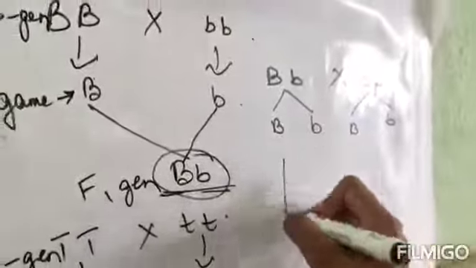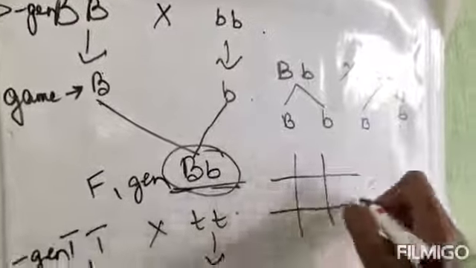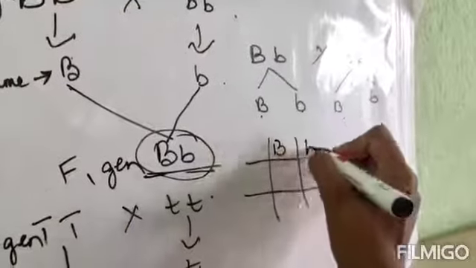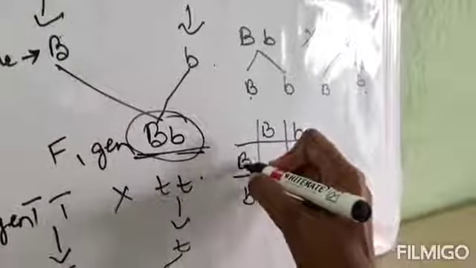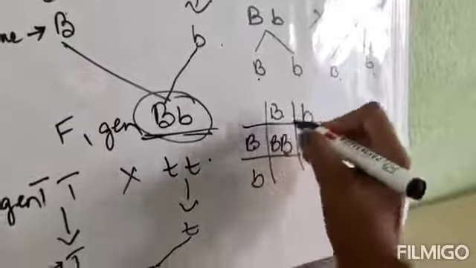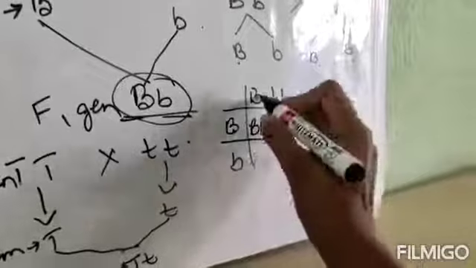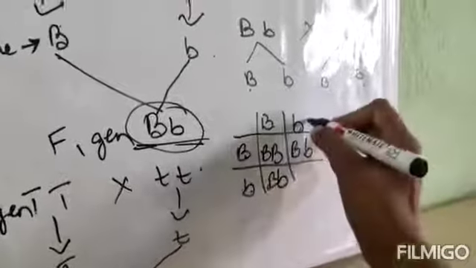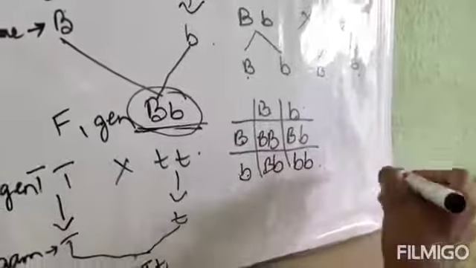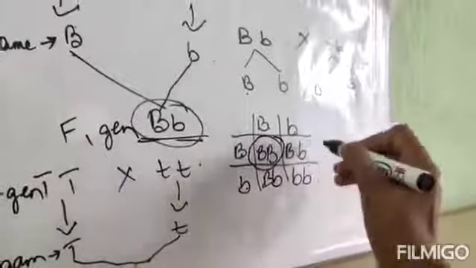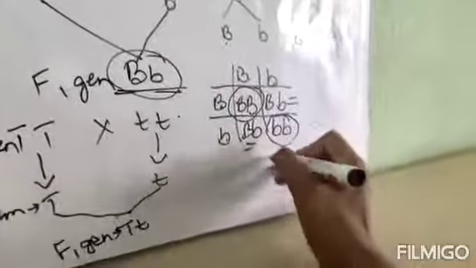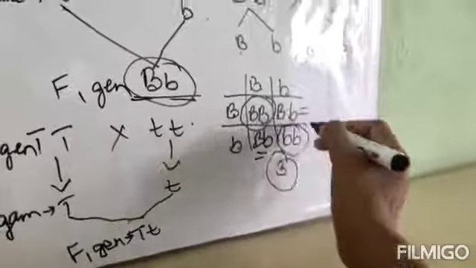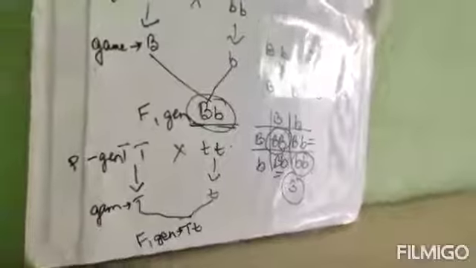Now if I do the checkerboard, capital B, small b. Again over here, capital B, small b. So capital B capital B, capital B small b, capital B small b, small b small b. So how many genotypes are you getting? This is one pure black. These are hybrid black and this is pure white. So yes, we are getting 3 genotypes: pure black, hybrid black, pure white. Got it? So the answer will be 3, option A.